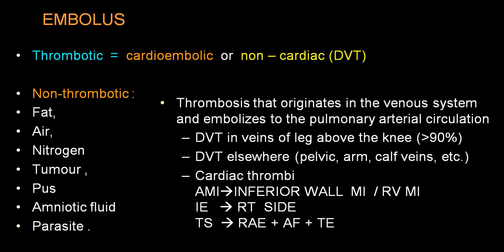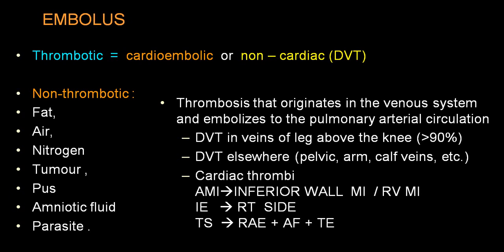We divide into two big groups, thrombotic and non-thrombotic. Non-thrombotic is fat, air, nitrogen, tumor, pus, amniotic fluid, parasites, etc. Thrombus, the most common cause of thrombus is from deep vein thrombosis. 90% are from there, from the veins of the leg above the knee, and upper limb is very rare.